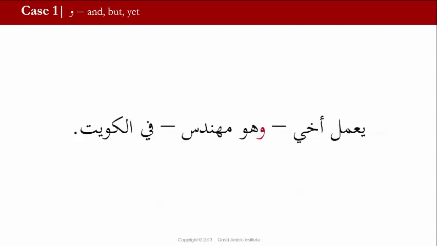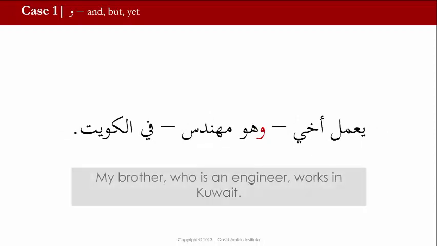So here we have an example of wow, but it means something different. يعمل أخي, my brother works, وهو مهندس في الكويت. And he is an engineer who works in Kuwait. يعمل أخي وهو مهندس في الكويت.